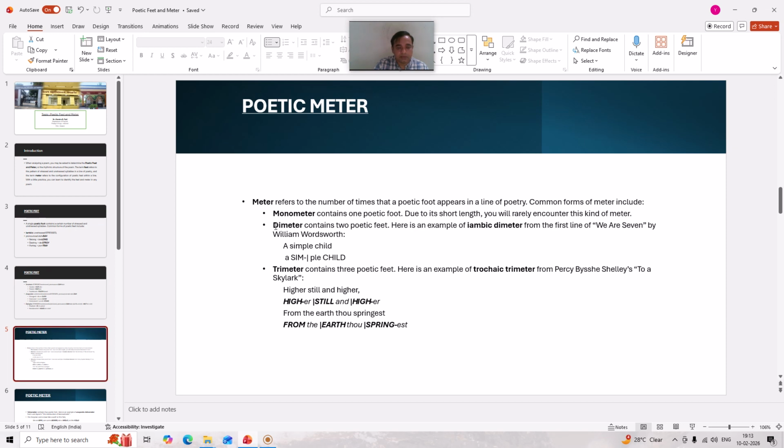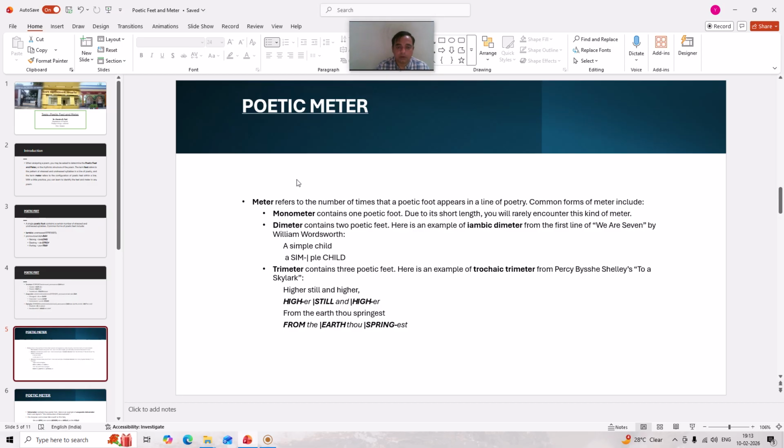The next point is poetic meter. We have already seen that poetic meter is greater than poetic feet. Several poetic feet, two or more than two, come together to form a poetic meter.